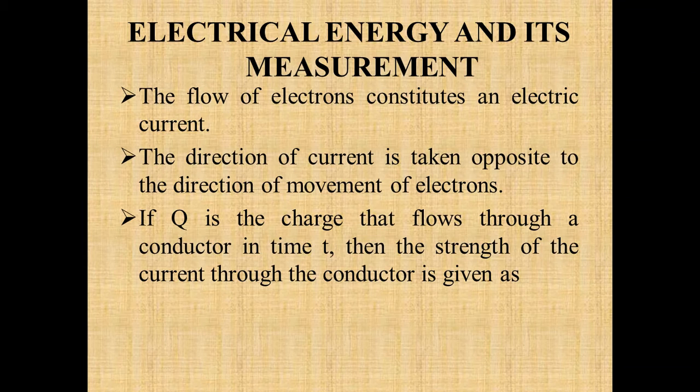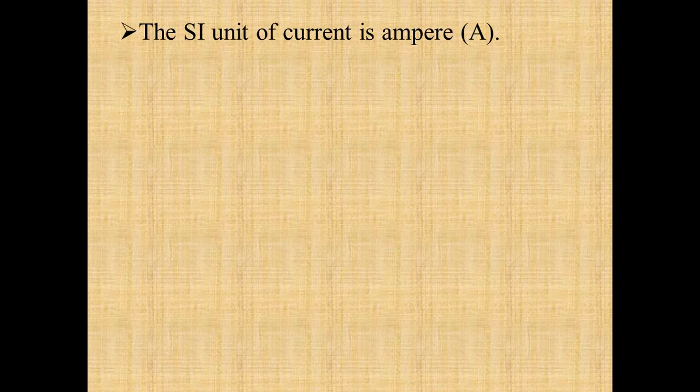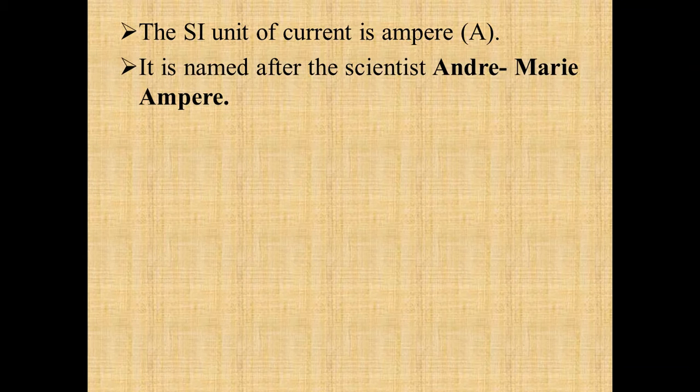Suppose Q is the charge that flows through a conductor in time t, then the strength of current through the conductor is given as I equal to charge that flows upon time taken, that is I = Q/t. Here I is used for the current. The SI unit of current is ampere, named after the scientist Andre Marie Ampere.